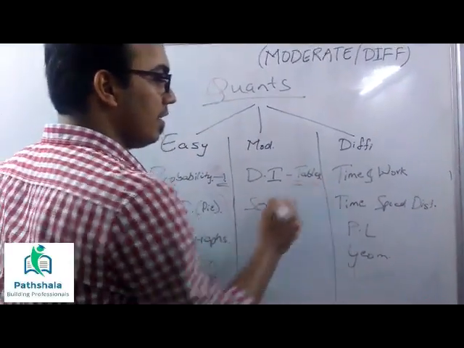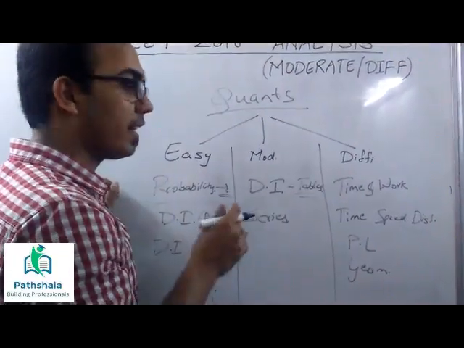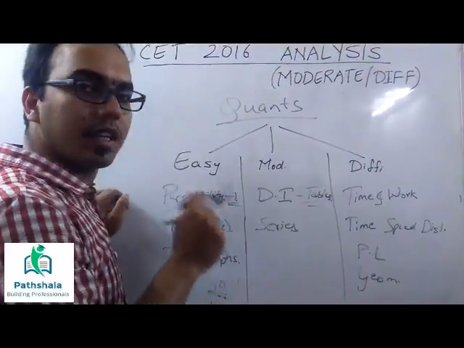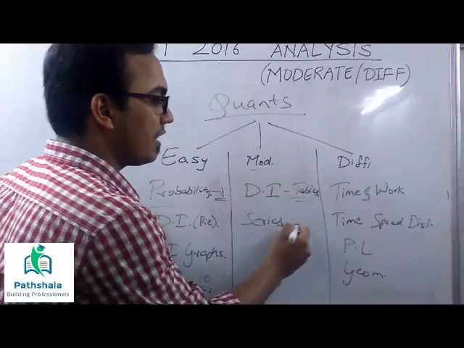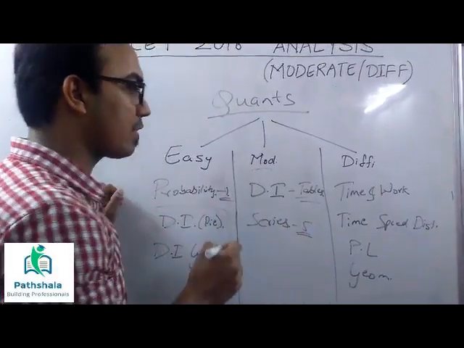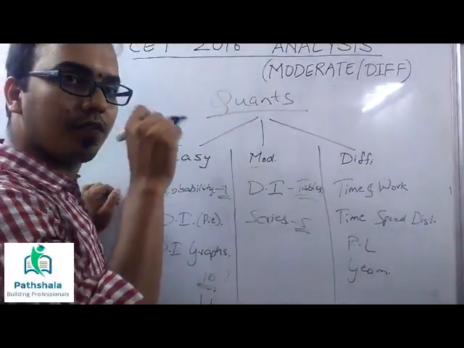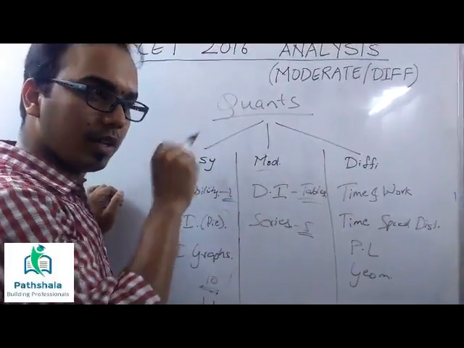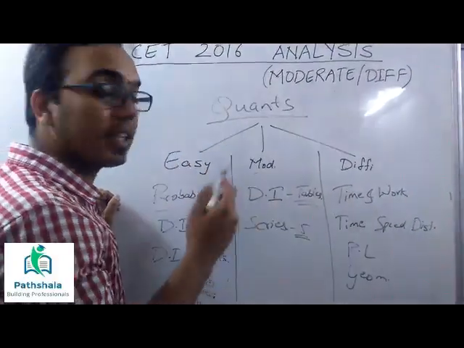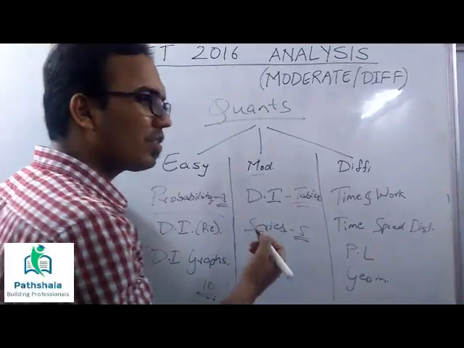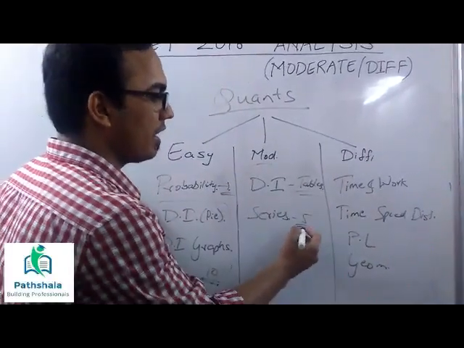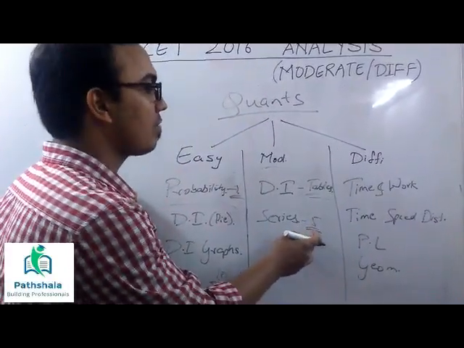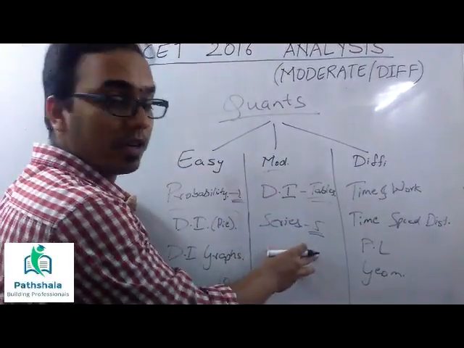You had a table-based DI set, which was again time-consuming, and that takes it to the moderate section. And then series questions you had around 5, which was based on finding the wrong odd one out in those 5 numbers. That again took a lot of time, but it was easy. You could have scored at least 3 or 2 right out of the 5. So that's about the moderate section.